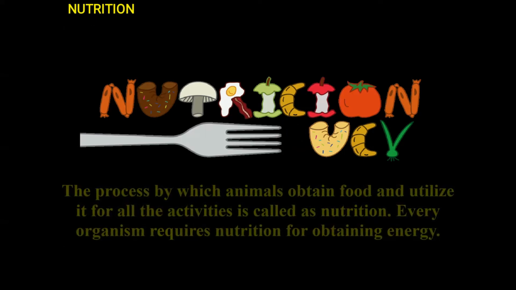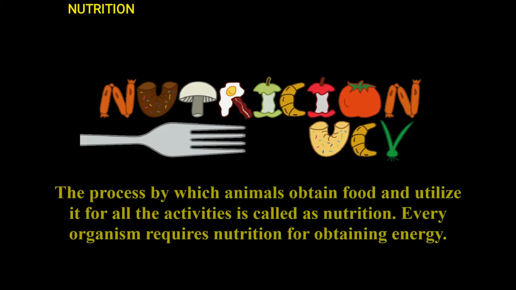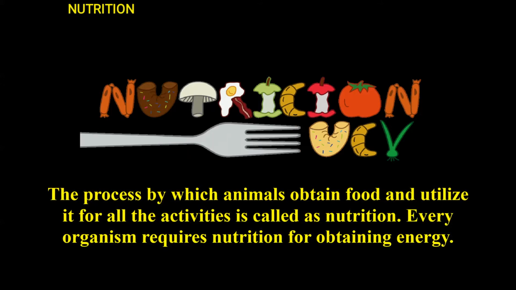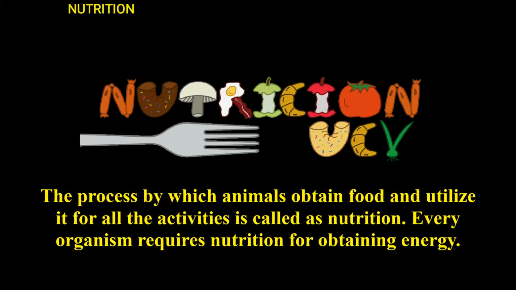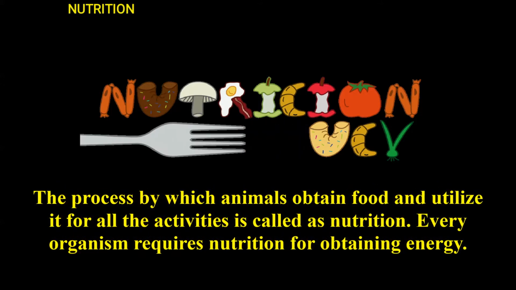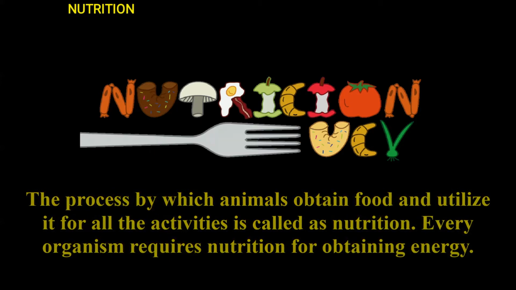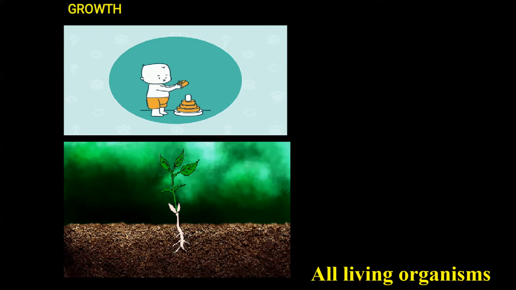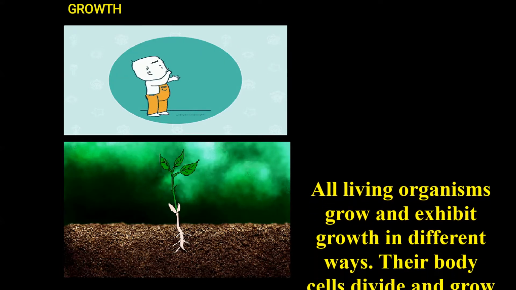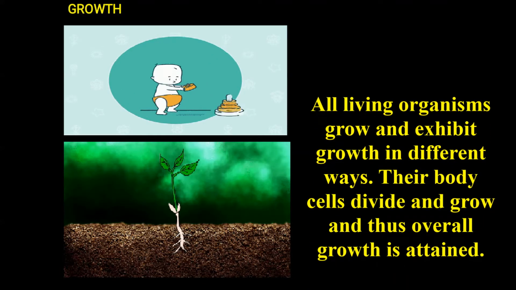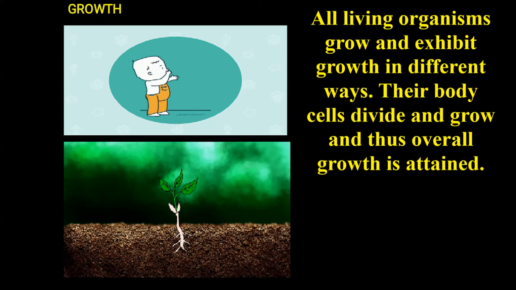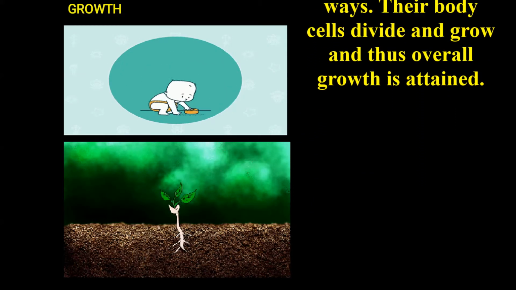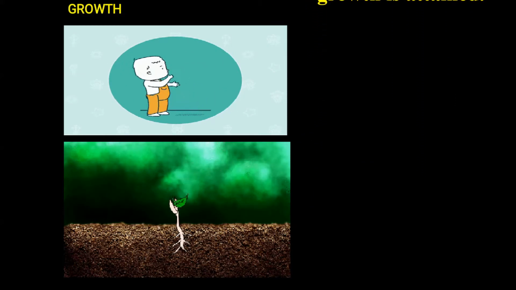Nutrition. The process by which animals obtain food and utilize it for all their activities is called nutrition. Every organism requires nutrition for obtaining energy. Growth. All living organisms grow and exhibit growth in different ways. The body's cells divide and grow, and thus overall growth is attained.